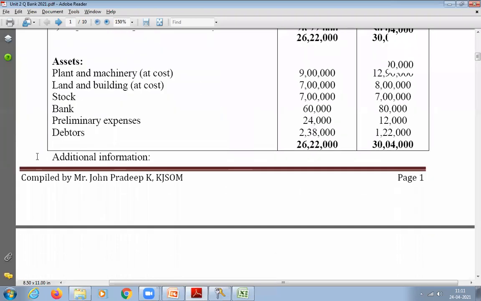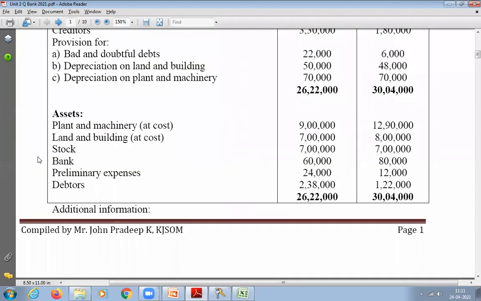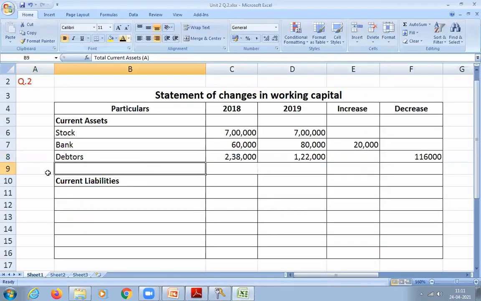No, sir. Don't consider the adjustments. Only what is given in the balance sheet. Plant and machinery, land and building, no. Preliminary expenses, no. That comes under miscellaneous expenses, so don't write that. So calculate total assets. 9,98,000 and 9,02,000. Okay.